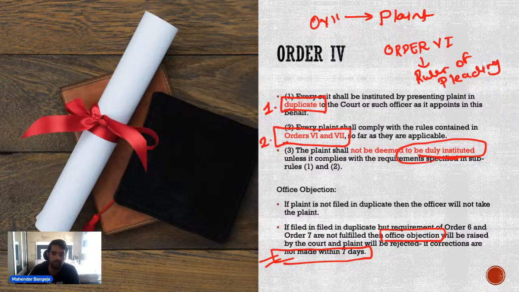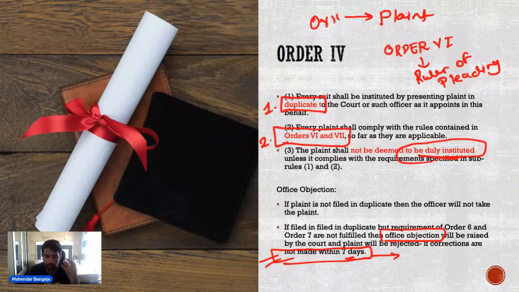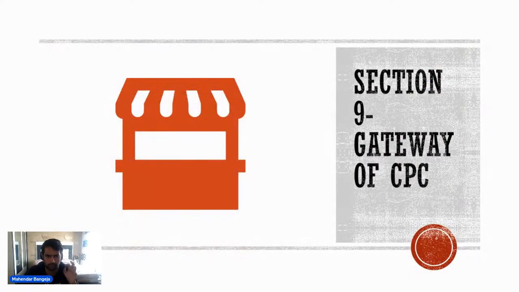अब ये 7 days का जो period मैंने आपको यहाँ बताया, ये कहीं पर भी CPC में provided नहीं है. It is a matter of custom in many courts that this objection has to be cleared within 7 days. But many courts provide for a much larger procedure, much larger time as well. So they provide for a greater time as well. So as a hard and fast rule नहीं है.